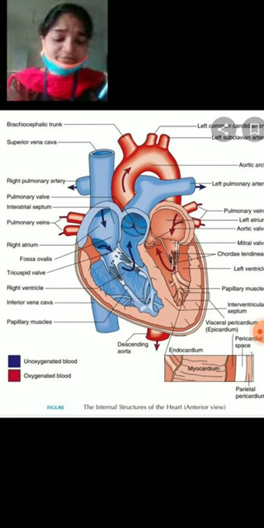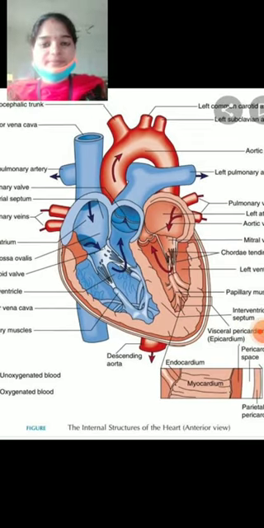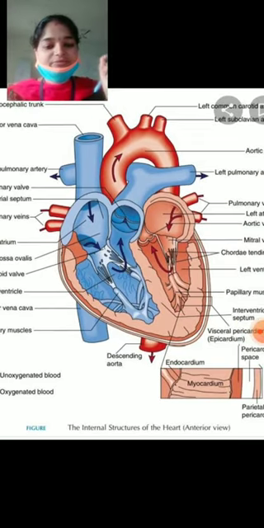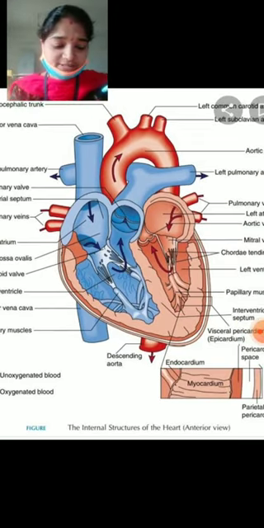In auricles, we have the interauricular septum. Likewise, the ventricles are also separated by an interventricular septum, which prevents the mixing of oxygenated and deoxygenated blood.